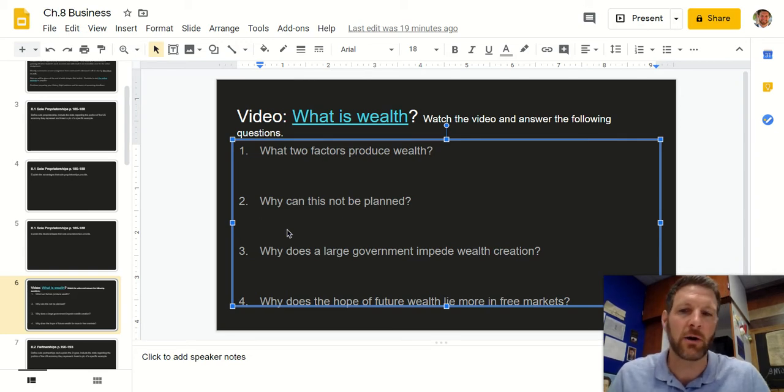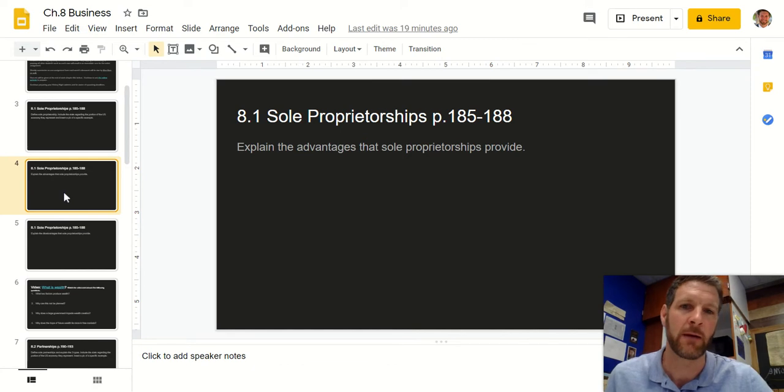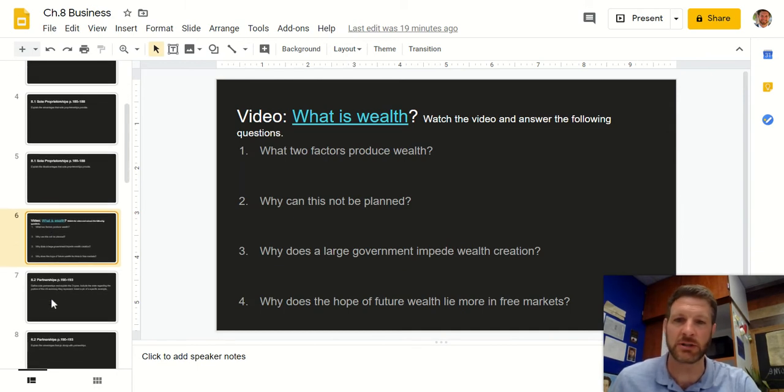Now, the one I share out will be view only because I don't want you editing the template. But you can make a copy of that slide deck, and it'll save to your Google Drive, and then you'll be able to type all of your answers right into the slides. So these are basically our worksheets that are now digital. We won't have any more paper in our class. You've got assignments like the videos, these are the PragerU videos.